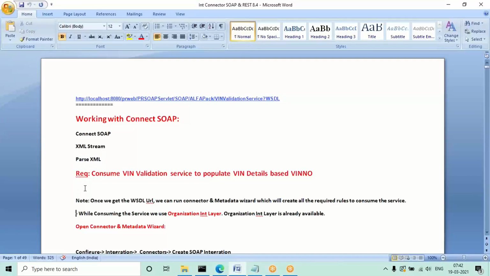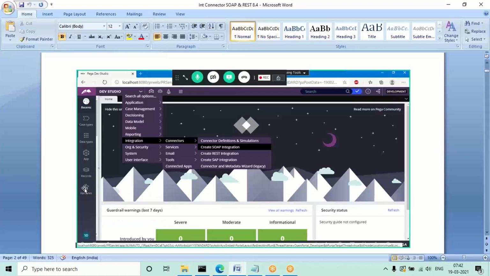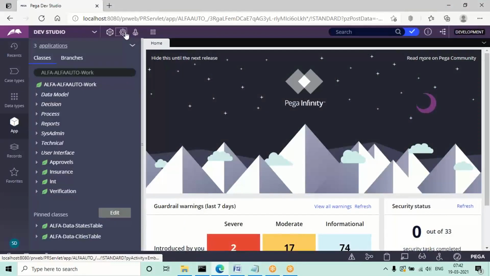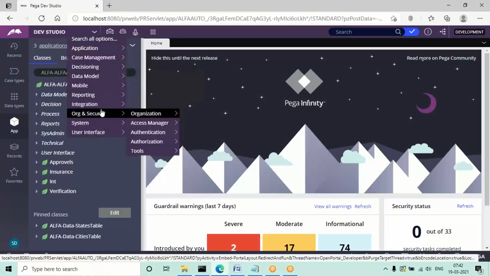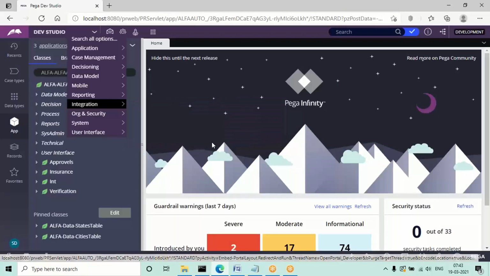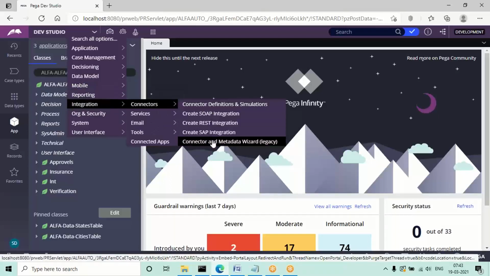So let's see now. I already have this widget, right? Let's see how to use that widget. Go to settings, under integration, connectors. In previous versions, up to 8.1, this works; up to 8.1 we can also use the connector and metadata. I'm going to post that video in the coming classes, in 1 or 2 days. By Monday I'll post another video on the process up to 8.1. From version 8.2 or 8.3 we follow this directly.